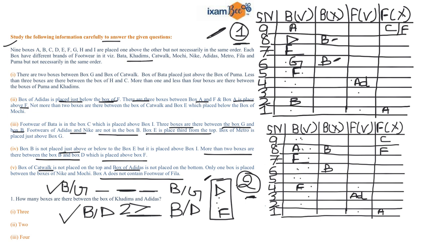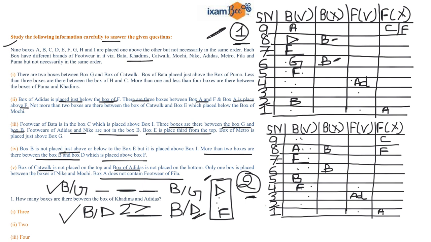So if I try fixing B at 5th position, and we know that there is a gap of 3 boxes between B and G, I cannot place G above, because if I place G above, then I have to place D at 6th position because D is above F. So this condition will also fail.